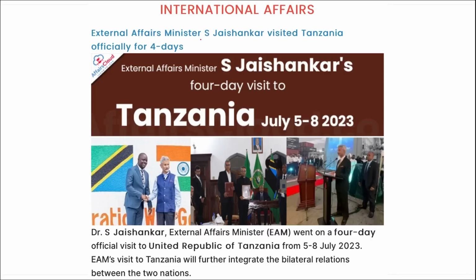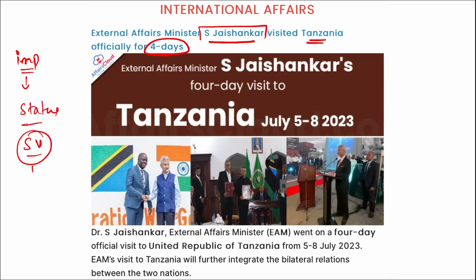Next, External Affairs Minister Dr. S. Jaishankar visited Tanzania officially for 4 days, and the important thing you need to remember during this visit is that he inaugurated a statue of a very famous personality, that is Swami Vivekananda in Tanzania.